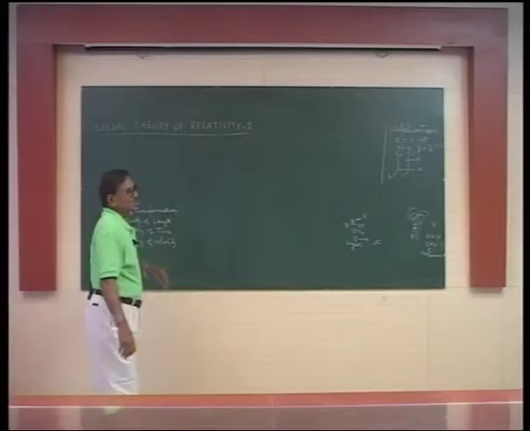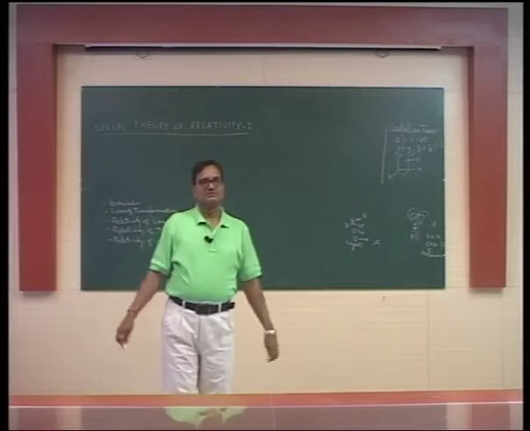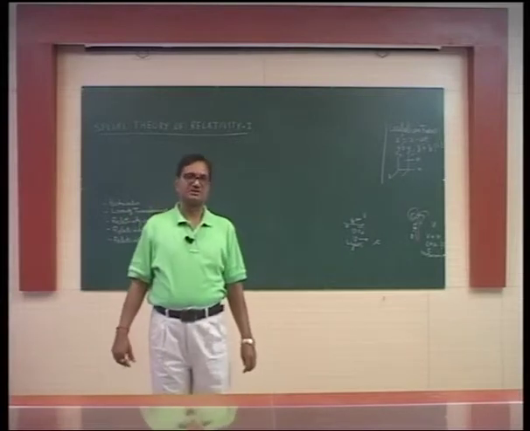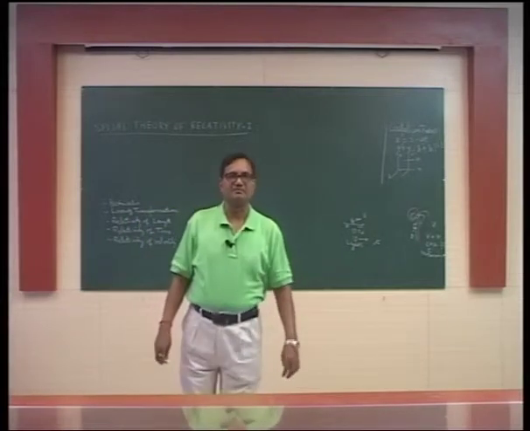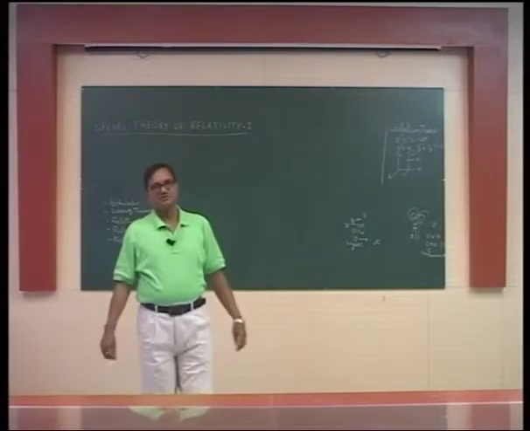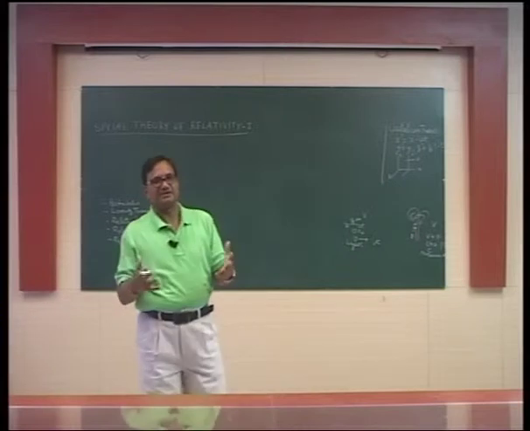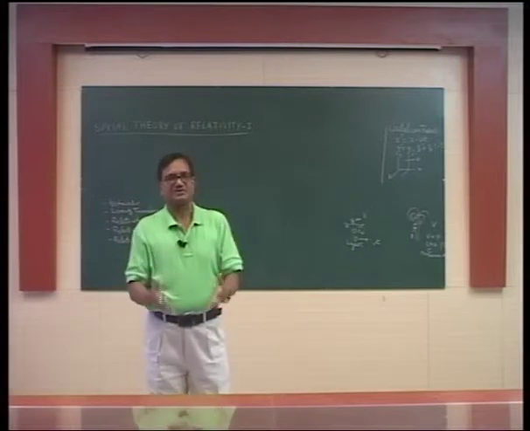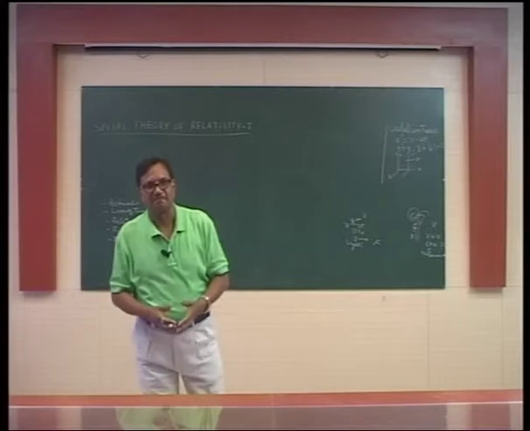Now, let me come directly to the postulates of the special theory of relativity made by Albert Einstein. See, relativity is very simple. Let me brief you first on what these two postulates say, then we will analyze them.